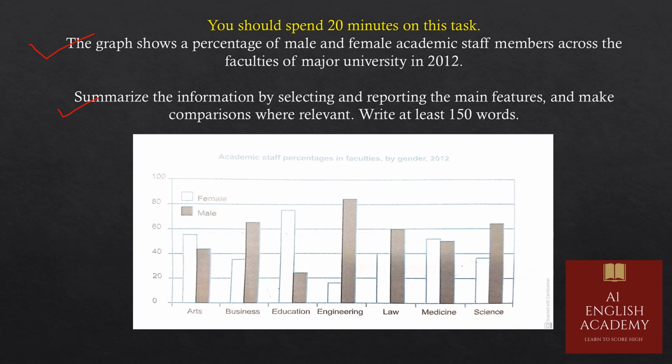Okay, so the first step is that you have to read the statement carefully and then have a first look of this graph. Okay, this is a graph and arts, business, education, engineering, law, medicine, science. 7 faculties have been mentioned. It's figures about the males and the females and academic staff percentage in faculties by gender 2012. So whatever has been asked in the statement given above, the graph is showing all these things. Let's see how to attempt it.